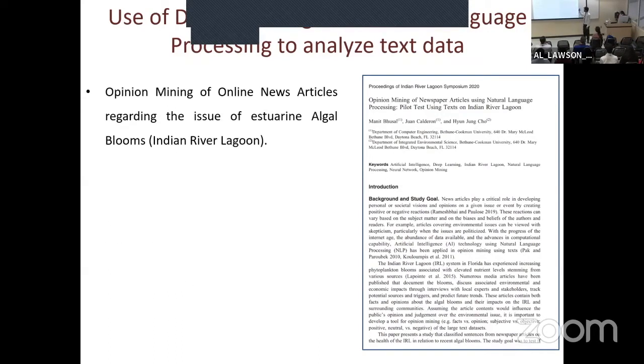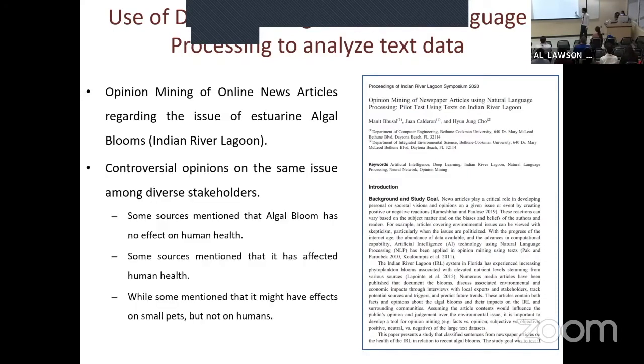The algae bloom issue in the Indian River Lagoon is in fact controversial news, where some sources mention that the algae blooms have no effect on human health, while some sources mention that they have an effect on human health, and some mention that they might affect small pets but not human health. So we started the research to create a system that can analyze online news articles regarding the issue of algae bloom with the help of deep learning and natural language processing.